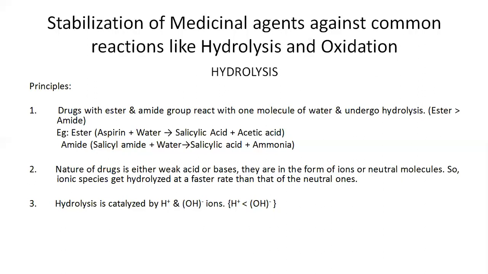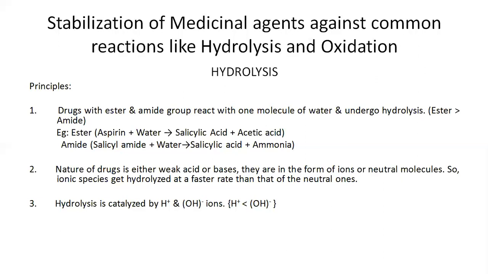Thirdly, hydrolysis is catalyzed by the presence of hydrogen ion or hydroxyl ion. The presence of hydrogen ion or hydroxyl ion catalyzes the hydrolysis reaction, and when we compare both of these ions, the hydroxyl ion catalyzes the reaction predominantly in comparison with the hydrogen ion. So these are the causes by which hydrolysis takes place, and if we know the causes, only then can we prevent it.